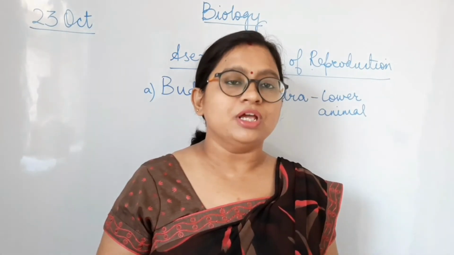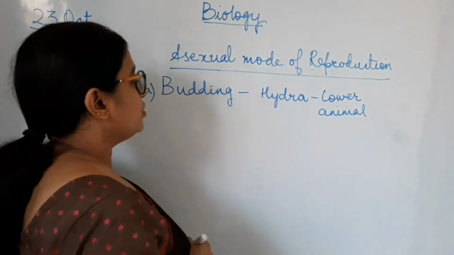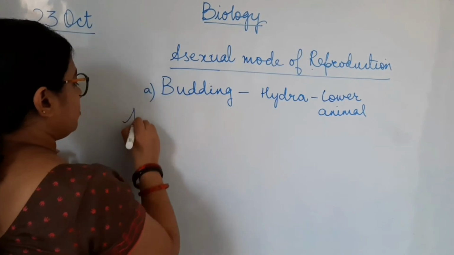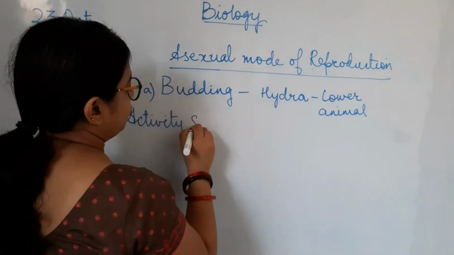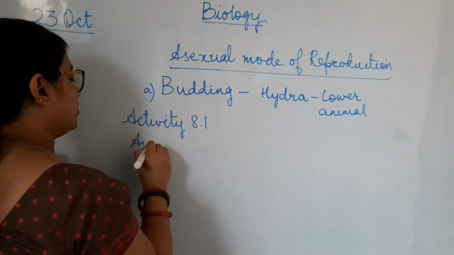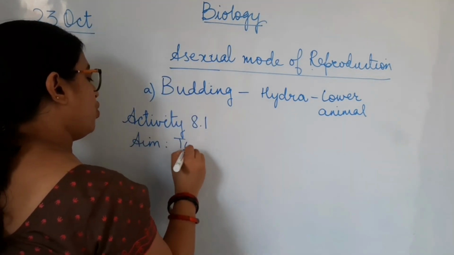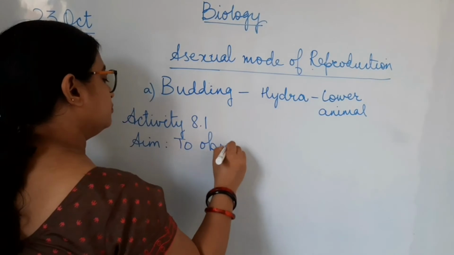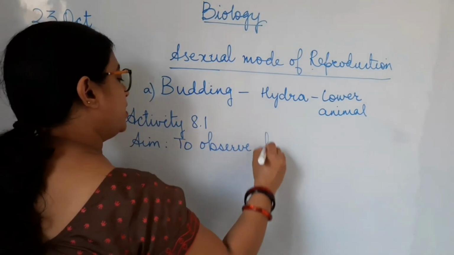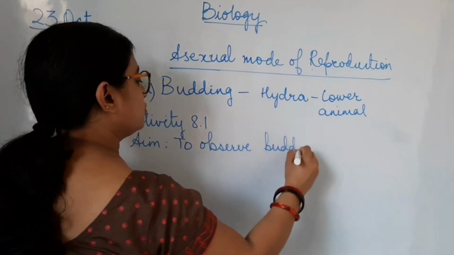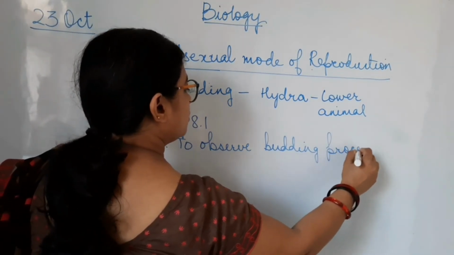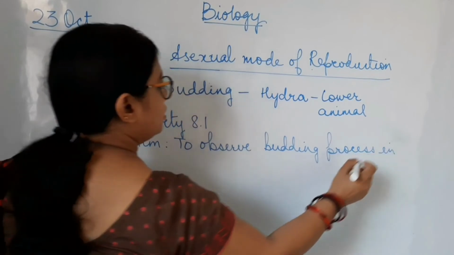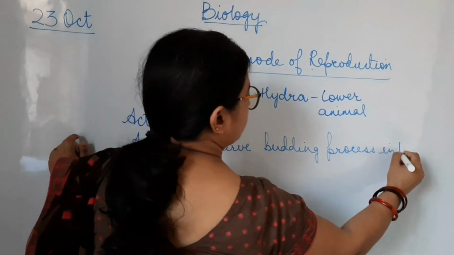So here what we are going to do in this activity, I am going to write down the activity 8.1. The aim of the activity is to observe the budding process in hydra.